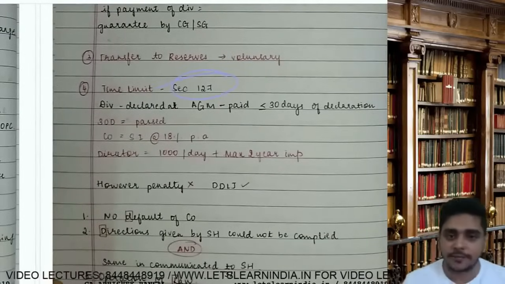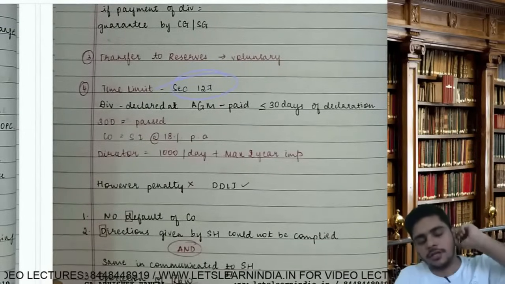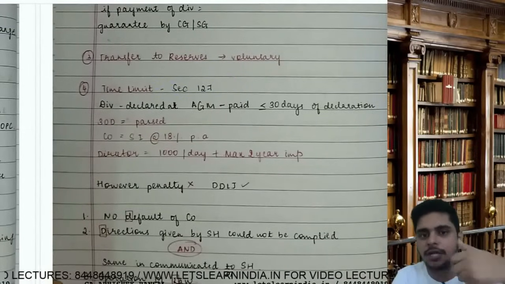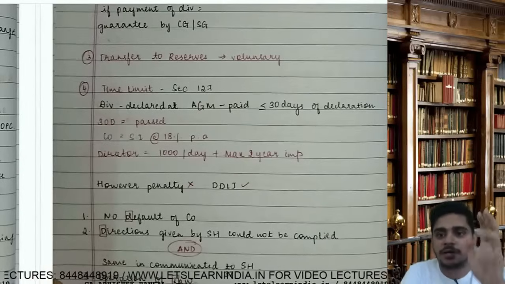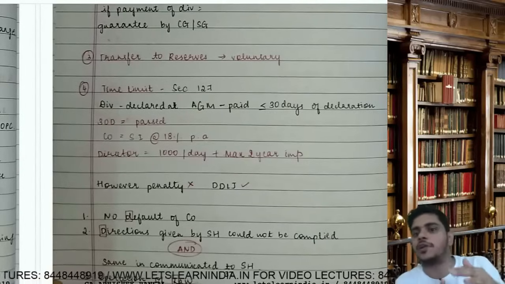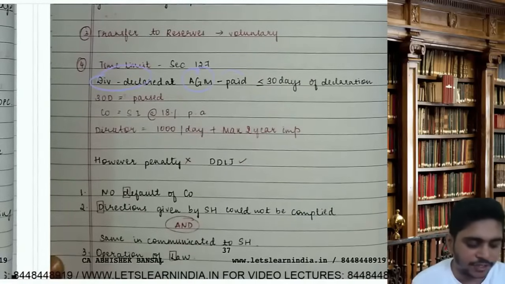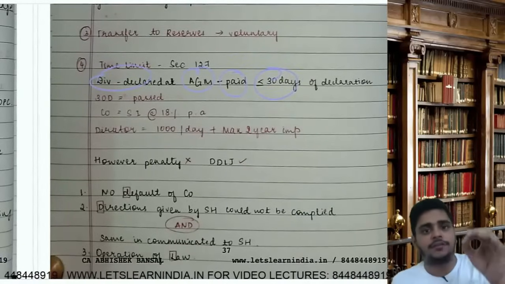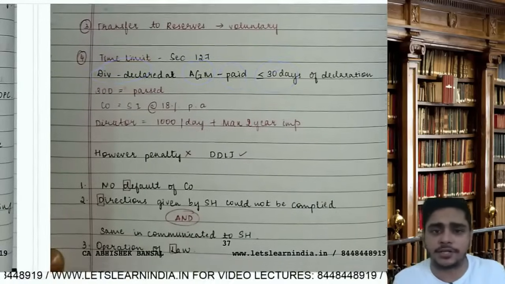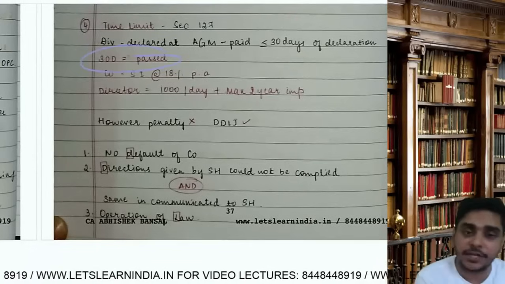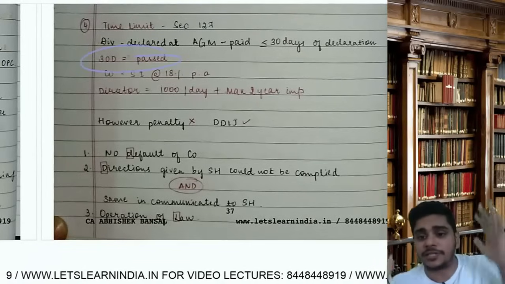The next section is very important, section 127. In the questions and in the module, and in our book also, maximum content is on section 127. All the questions are on 127. So dividend is declared at AGM. It should be paid within 30 days of declaration. If 30 days have passed, that means section 127 is contravened.